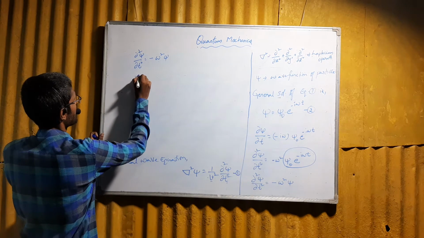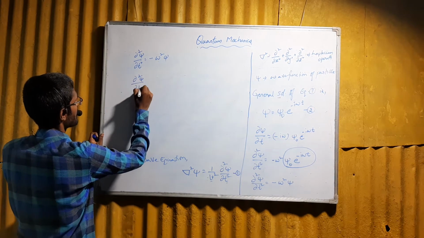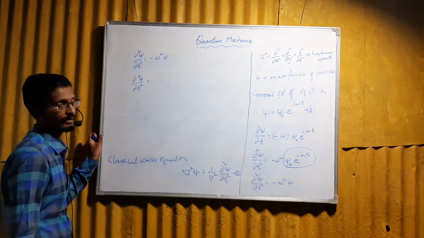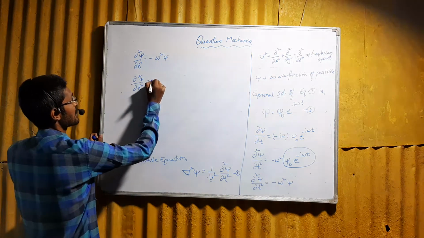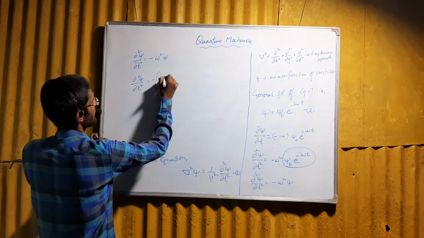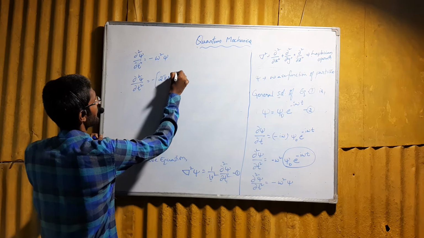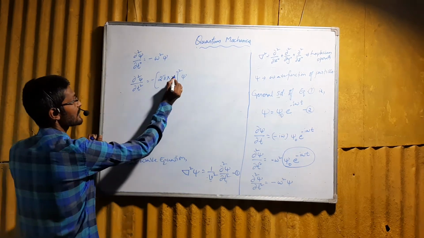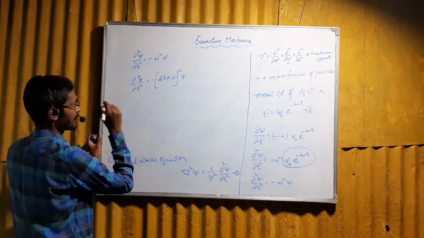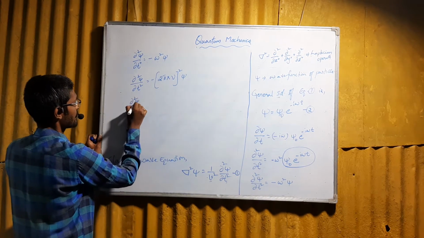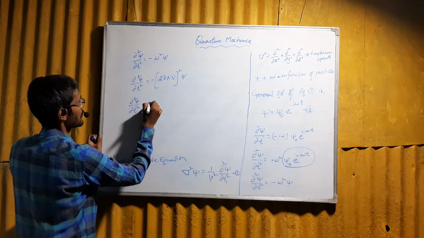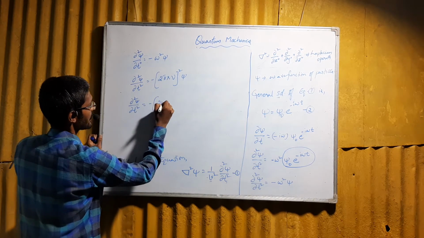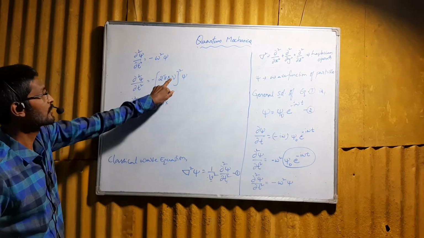Omega is the angular frequency, which can be given as the product of 2π and frequency ν, where ν represents the frequency of the particle. So ∂²ψ/∂t² = −(2πν)²ψ.